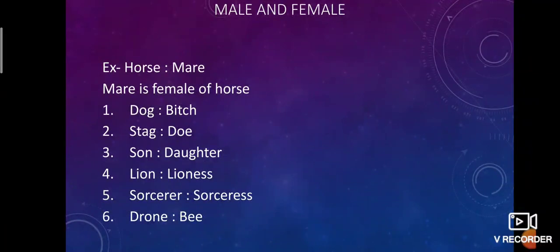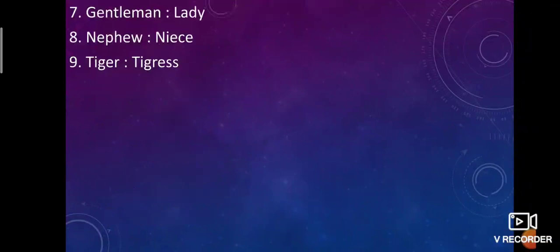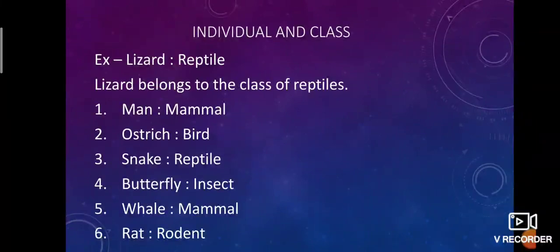Male and female. Example is horse, mare. Mare is the female of horse. That means bitch is the female of dog. Doe is the female of stag. Daughter is the female of son. Lioness is the female of lion. Sorceress is the female of sorcerer. Bee is the female of drone. Lady is the female of gentleman. Niece is the female of nephew. Tigress is the female of tiger.